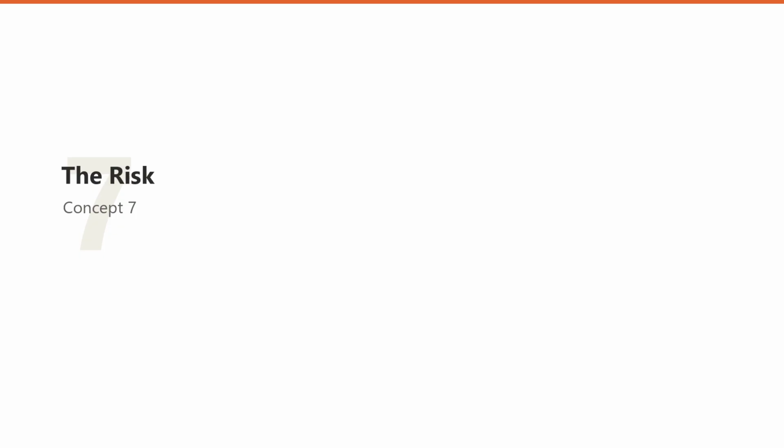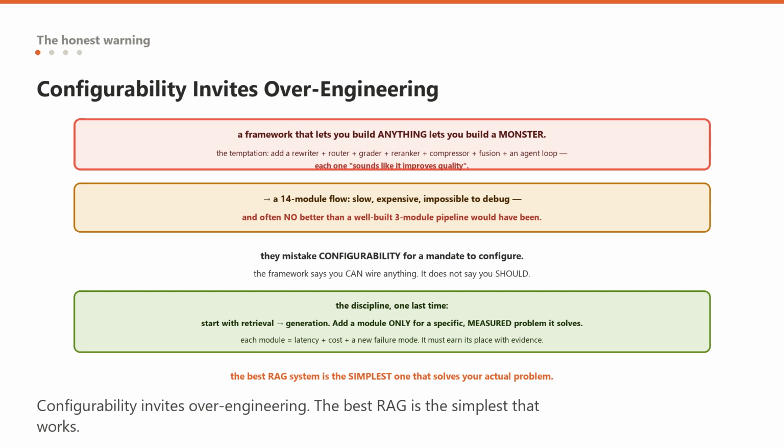7. Infinite flexibility is a trap. Now the warning, because a framework that lets you build anything is a framework that lets you build a monster, and modular RAG's greatest strength is also its greatest danger. When you have a box of infinitely combinable modules, the temptation is to use them, to add a query rewriter and a router and a grader and a reranker and a compressor and a fusion step and an agentic loop, because each one individually sounds like it improves quality.